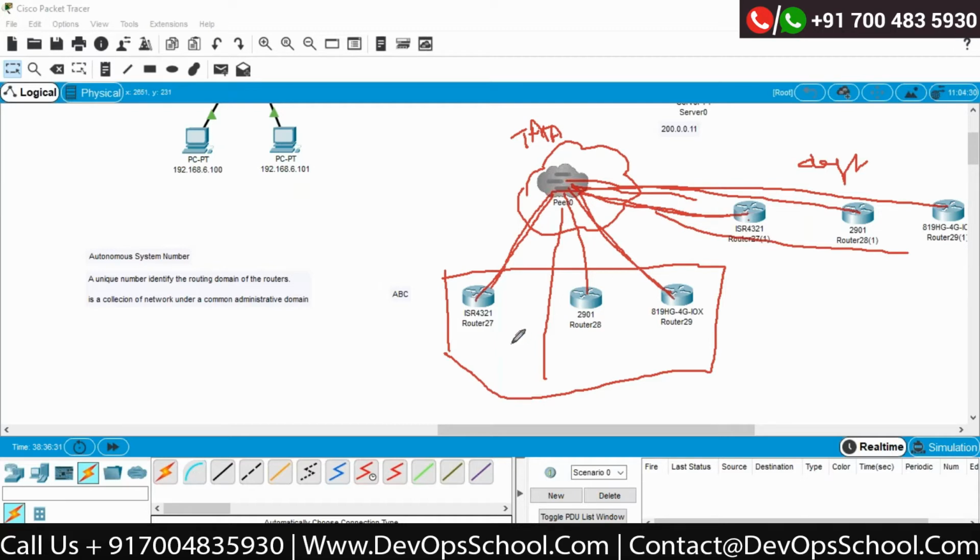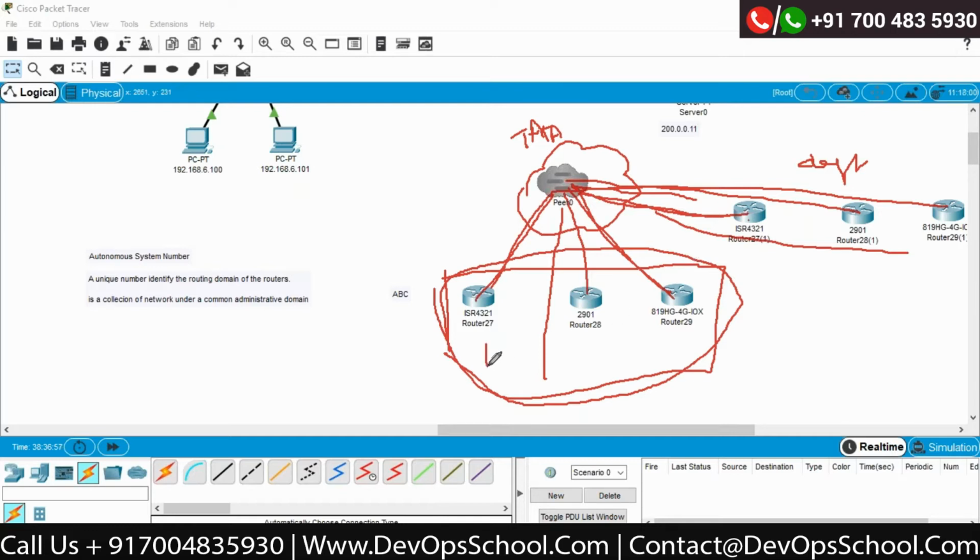Tata can provide you a number for your entire routing domain. Whatever number of offices you have, that entire routing domain is nothing but the complete group of your organization. Whatever number of routers you are using, Tata will provide you a unique identity.